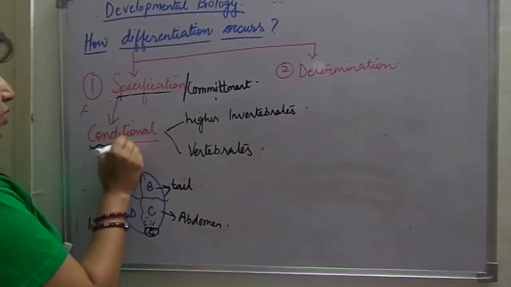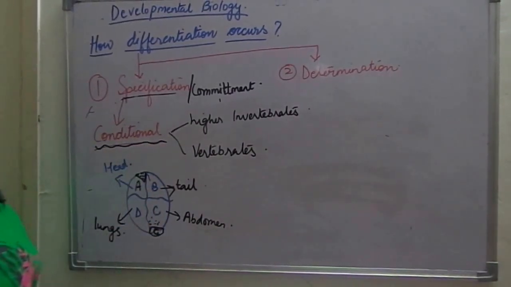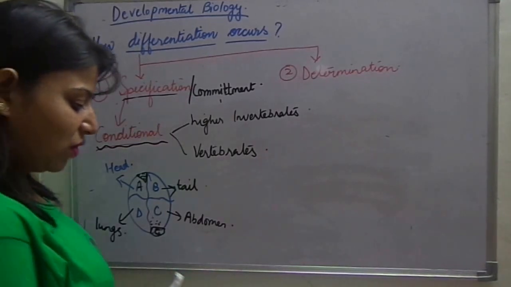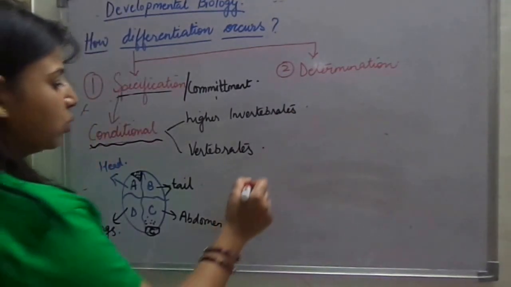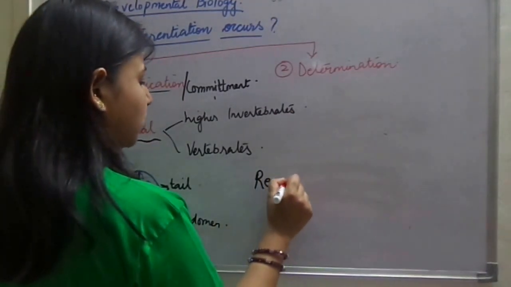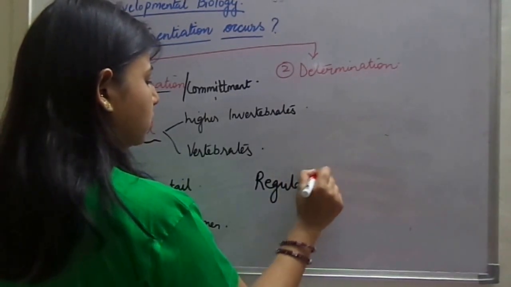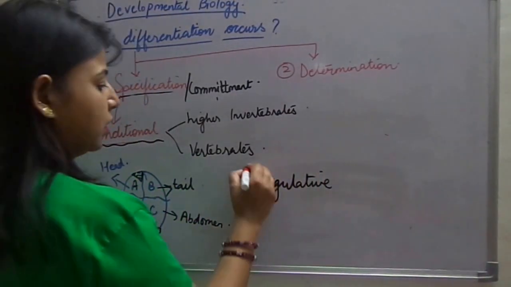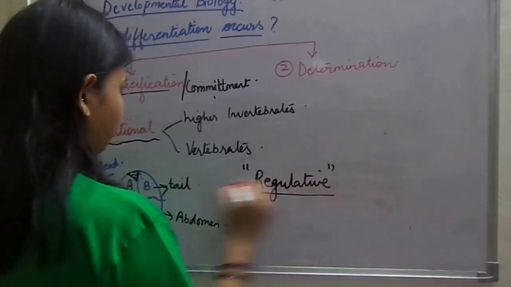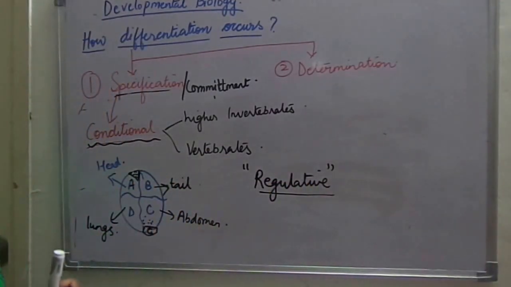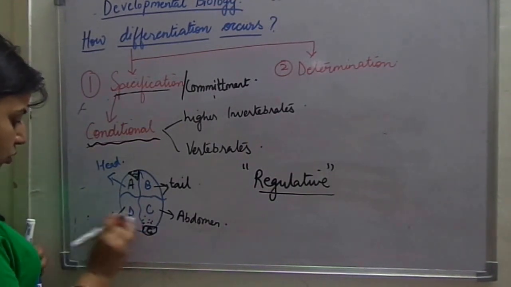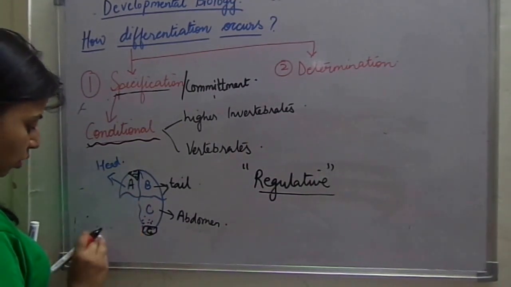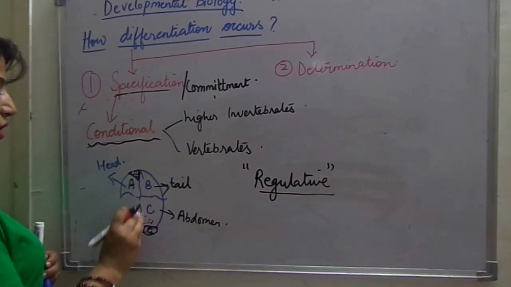So this is known as conditional, depends on the condition. And the type of development is regulative development. Last time we spoke about mosaic development, and this is regulative. Regulation is there. Suppose you remove one region, like before we spoke. Suppose you remove this D, so will lungs not be formed? No, they will be formed.